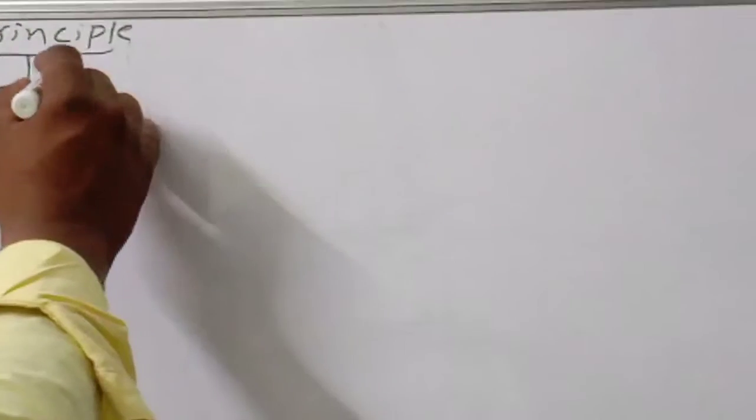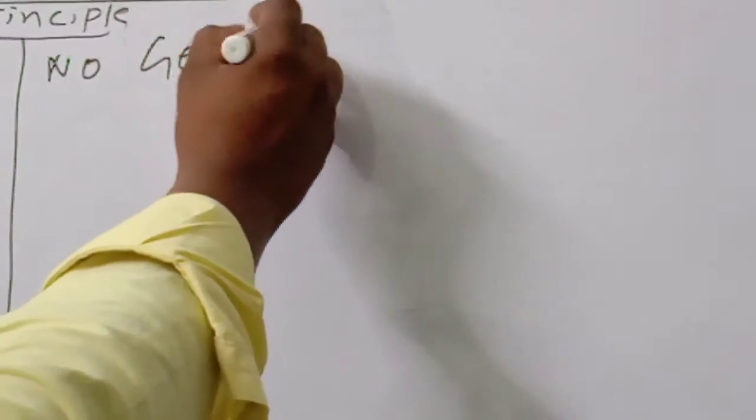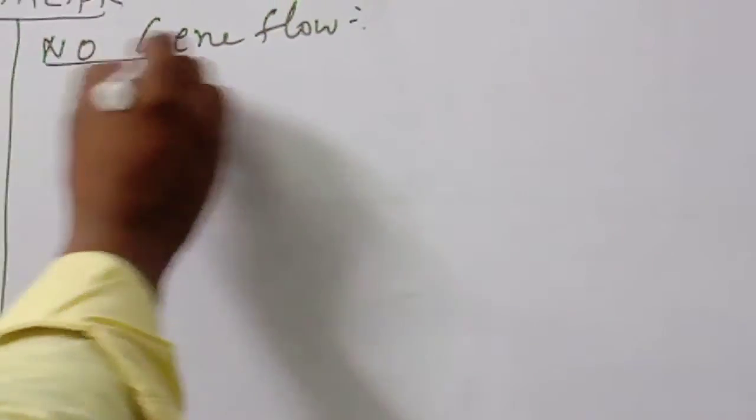Next, no gene flow. If gene flow is absent, nothing will happen.